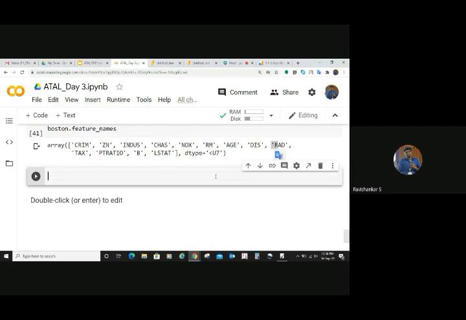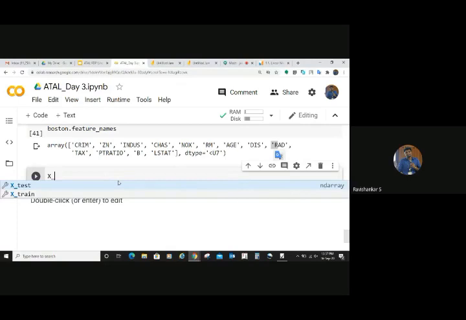Right. So now, I just want to do the regression for you, right? So let me take a random input from here, right? Let's say I have one of the column values from this data set, right?